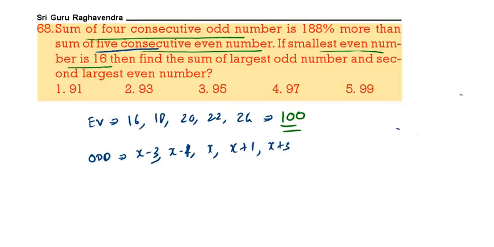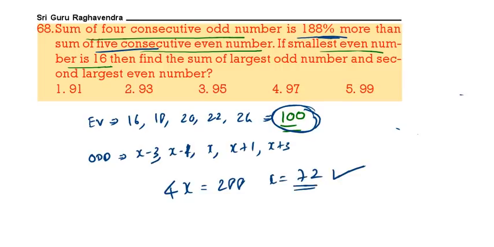Why I am taking it like this: minus 3 minus 1 is minus 4, plus 1 plus 3 is plus 4, so the numerals get cancelled. Total will be equal to 4x. It is 188 more than the sum of even numbers, which is 100. 100 plus 188 is 288. Then the x value will be 72.